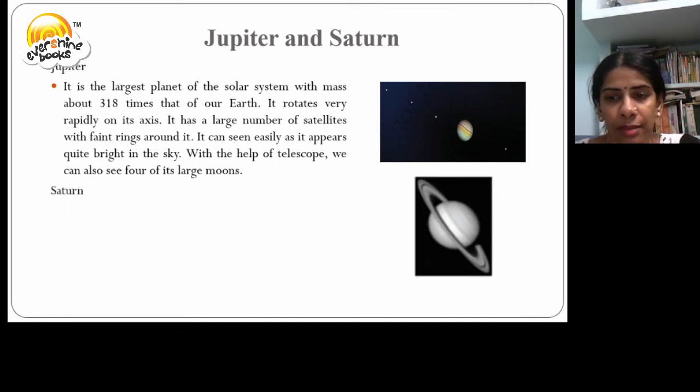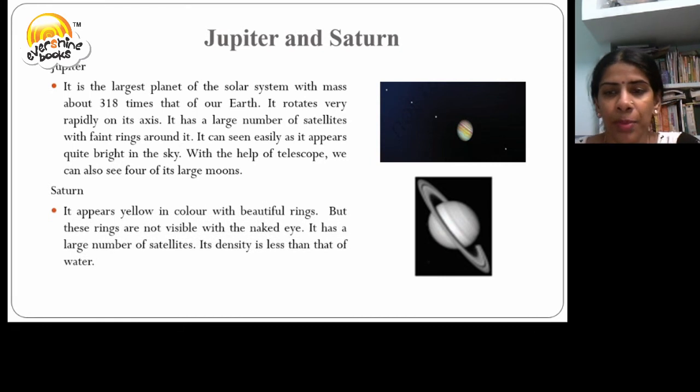Saturn. It appears yellow in color with beautiful rings. These rings are not visible with the naked eye. It has a large number of satellites. Its density is less than that of water.